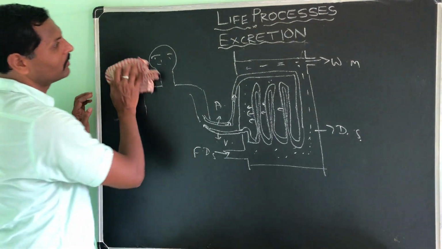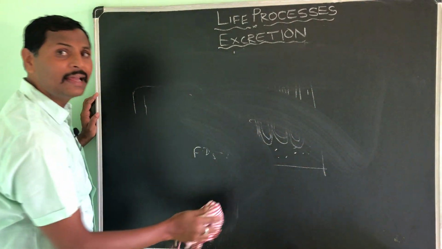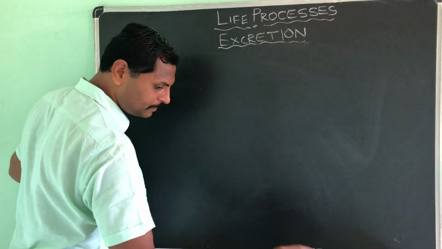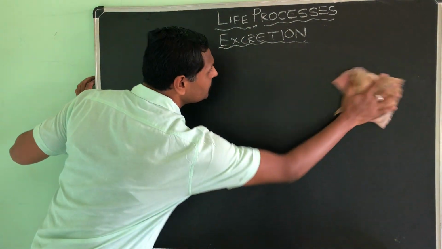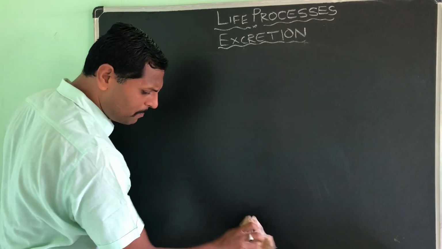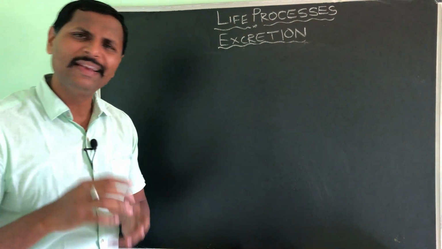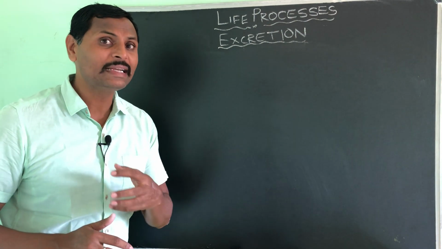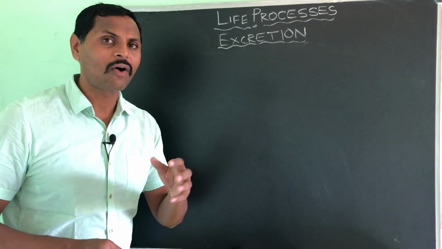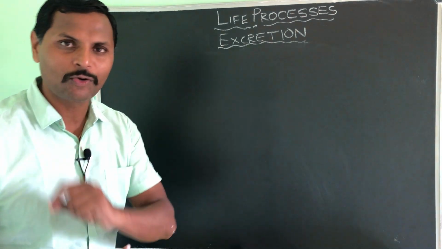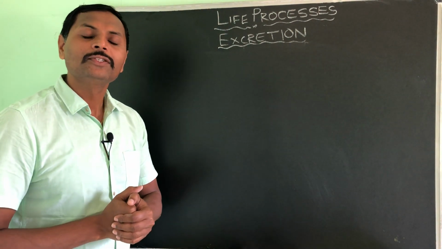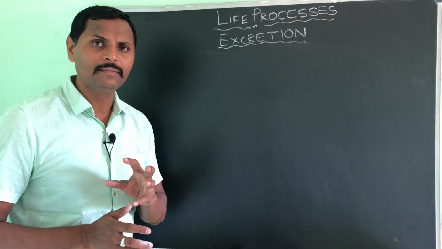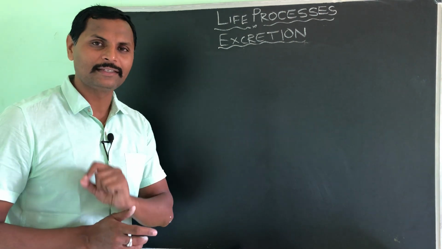So far we have studied excretion in human beings. Now we will study excretion in plants. You know, as compared to human beings, plants are doing very little work. They are moving very little. Of course, their movement is there, but it is very slow, and we call that tropism. We will study it in control and coordination also. Okay, right. So the plants' excretory products, if you compare to the human excretory products, are very less.